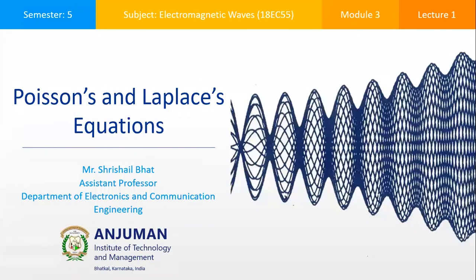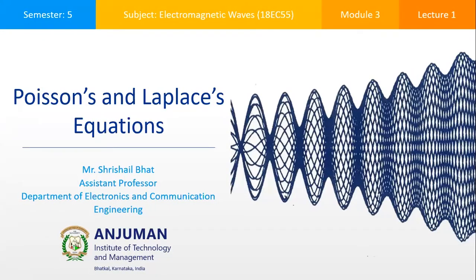Hello everyone. So we have completed two modules from this subject. Till now we have seen the force due to point charges, Coulomb's law and the electric field intensity, and also we have gone through the electric flux density, Gauss's law, and the potential. So in the next topic, that is the third module, we have two different chapters.